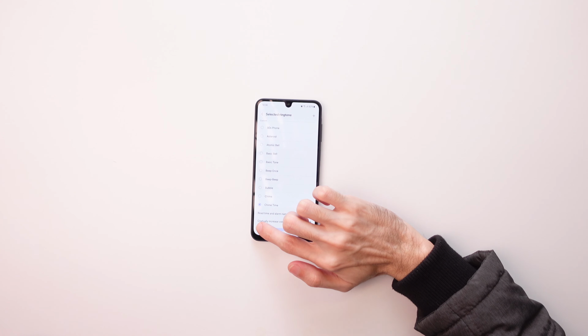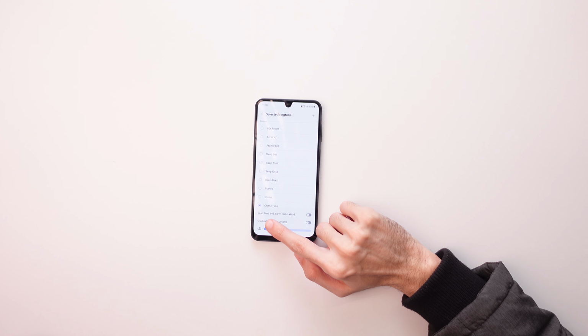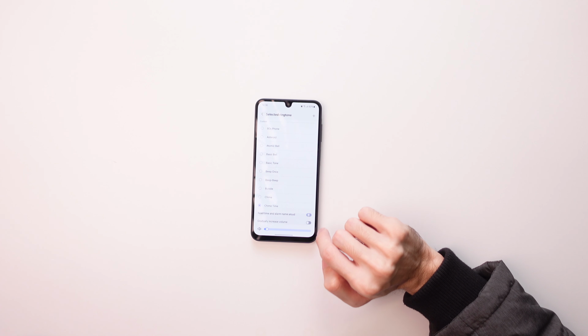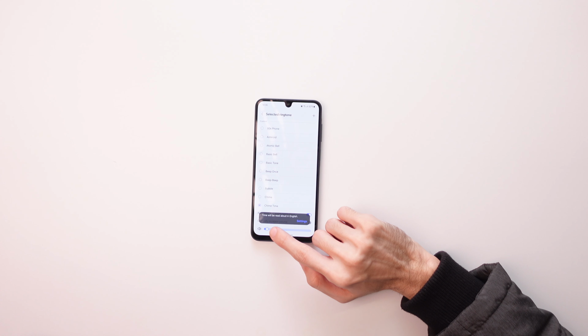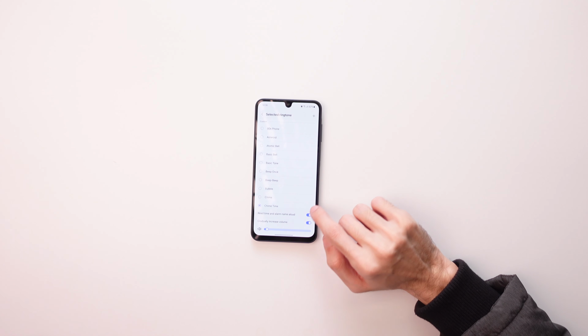Just choose the one you like, adjust the volume, and if you want you can enable the read time and alarm name aloud, and then you can also enable the gradually increase volume option.